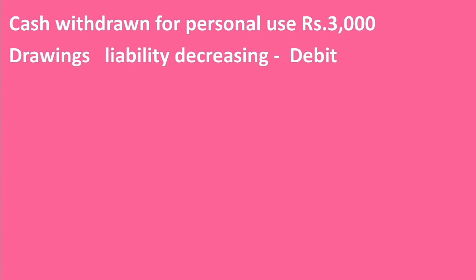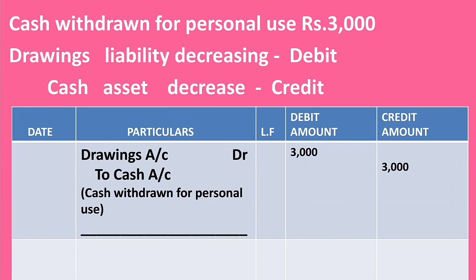Here he has withdrawn cash. Then the next account, cash account. Cash is an asset. Here the cash balance reduced or asset value decreased. Then credit asset account. Here credit cash account. Then debit drawings account and credit cash account. Then the journal entry is drawings account debtor to cash account. Cash withdrawn for personal use.